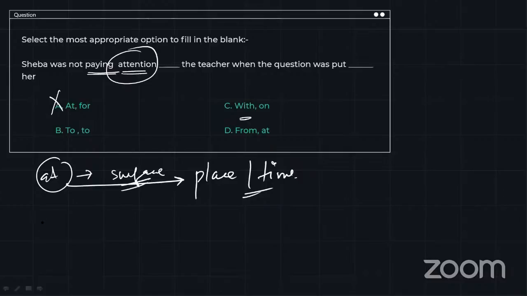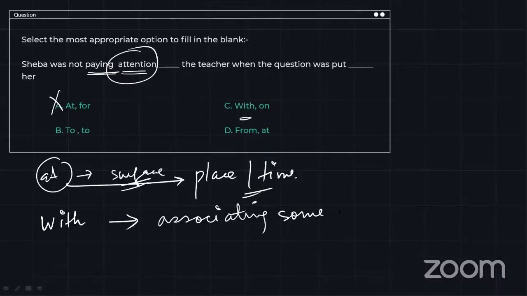With the teacher. With is normally used for associating with something. So Sheba is not associating her attention with the teacher. No. From the teacher. The attention should go from Sheba to the teacher and not from the teacher to Sheba.